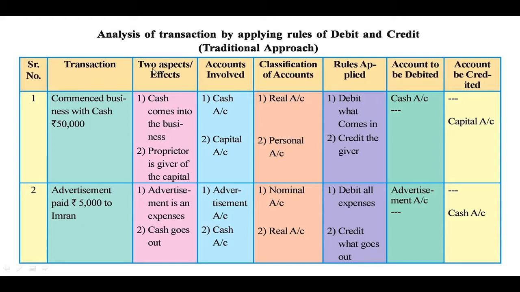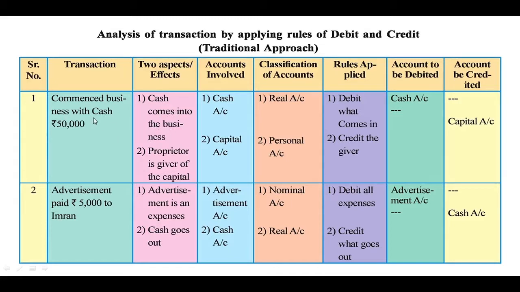So while considering the two aspects or two effects of the transaction, we have to check whether there is a giver, whether it is an expenditure, whether it is any kind of real account where something comes in the business. So here cash comes in the business because the cash is invested.